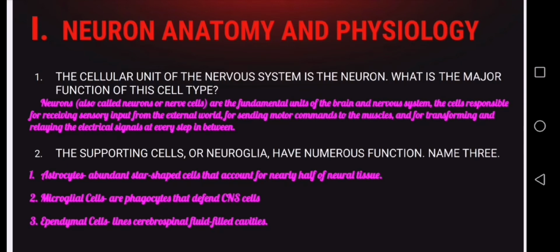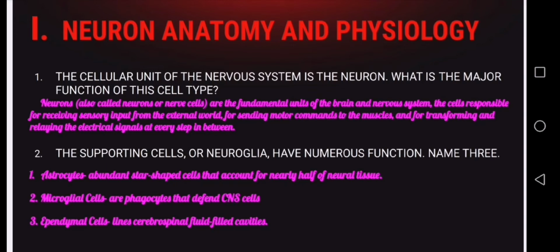Neurons, also called neurons or nerve cells, are the fundamental units of the brain and nervous system. The cells are responsible for receiving sensory input from the external world, for sending motor commands to the muscles, and for transforming and relaying the electrical signals at every step in between.